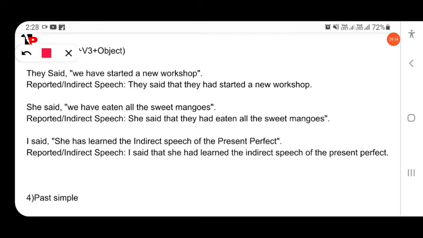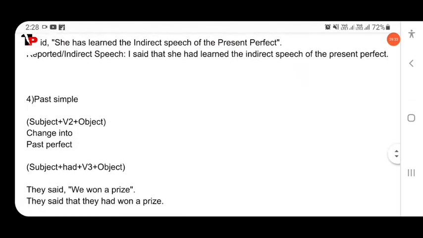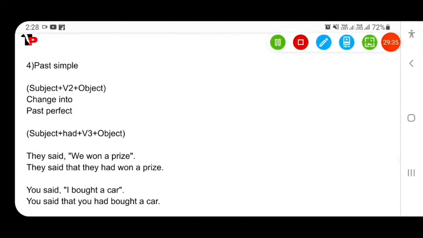So here present perfect will be changed into past perfect. We have started, they had started. We have eaten, they had eaten. Here, she has learned, she had learned. Then past simple changes into past perfect.